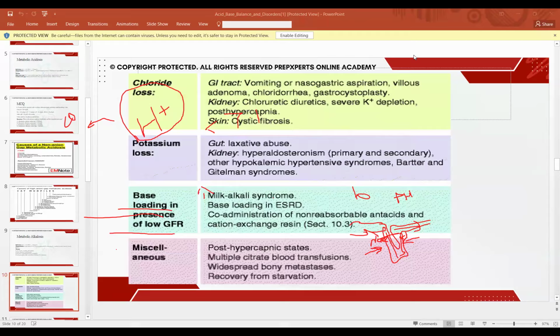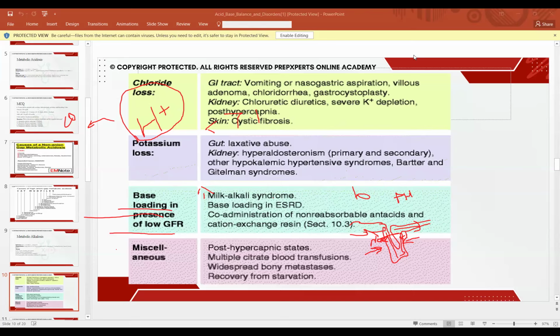Yes, we can give acetazolamide as a treatment of metabolic alkalosis. That's a very good question. In therapeutic use, acetazolamide is often used to treat metabolic alkalosis, especially when due to diuretics, or in a patient with COPD and chronic hypercapnia who develops alkalosis from aggressive diuresis.